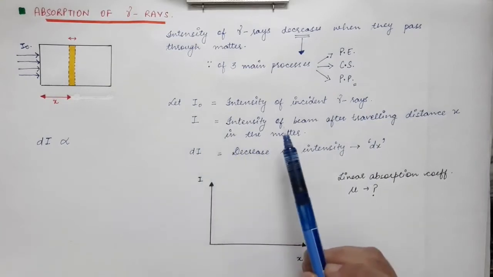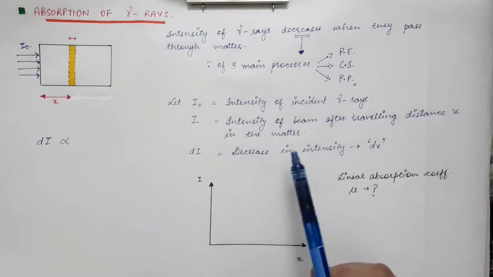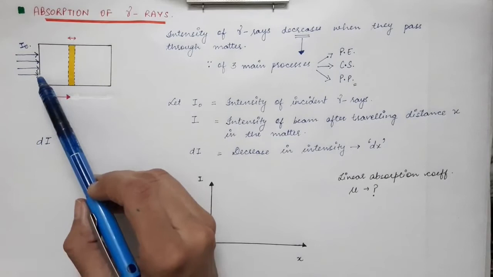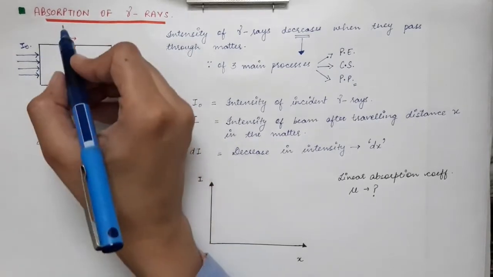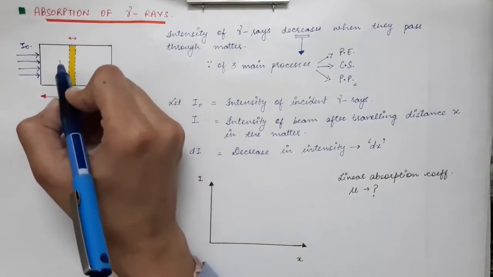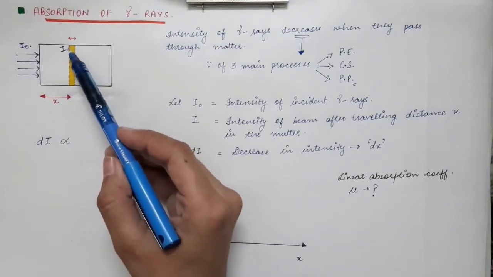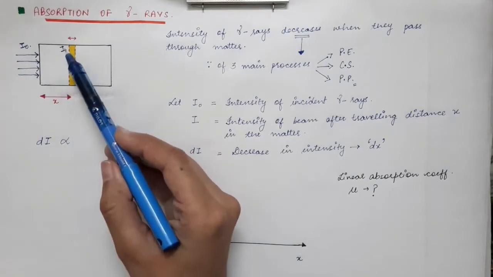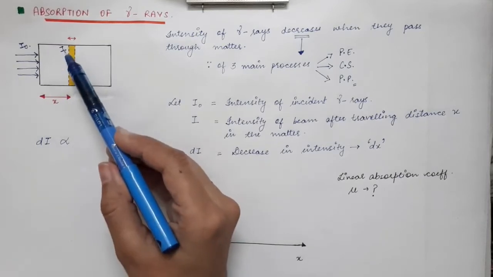Then capital I is the intensity of the beam after traveling a distance of x inside the matter, that is, after traveling a thickness of x inside the material.